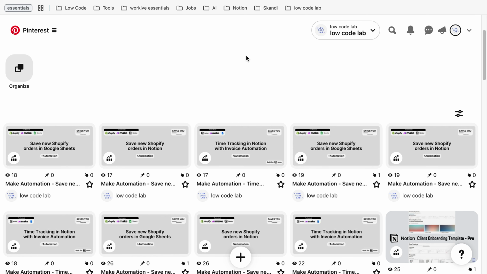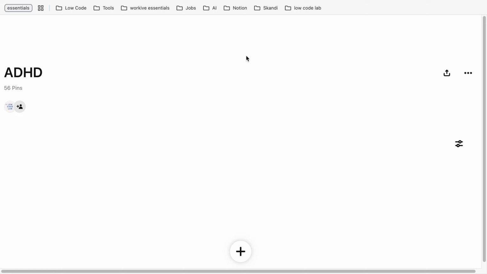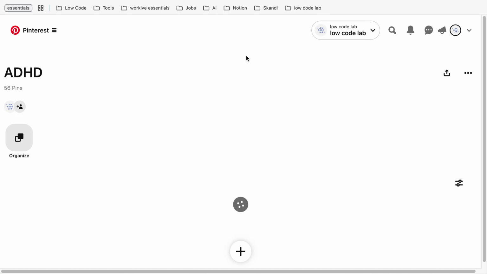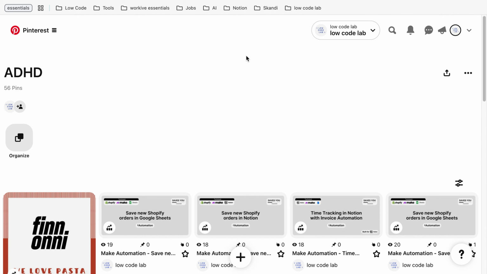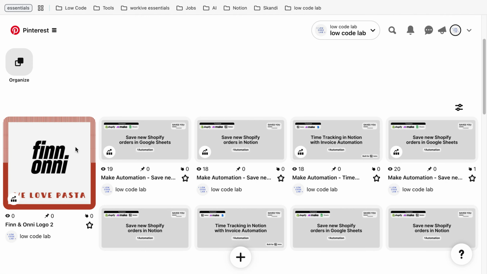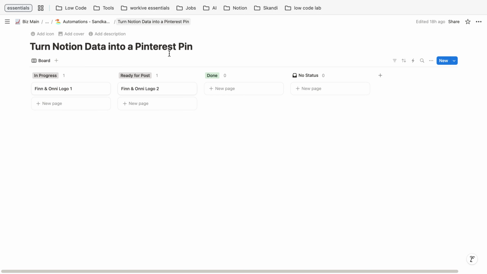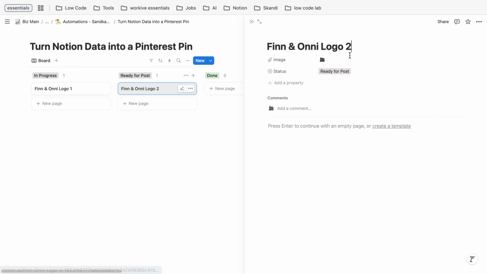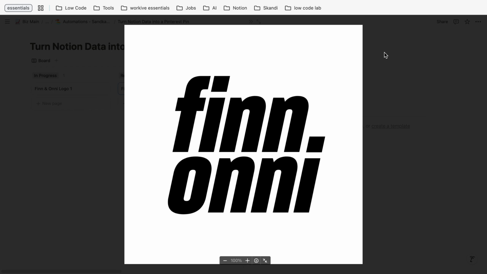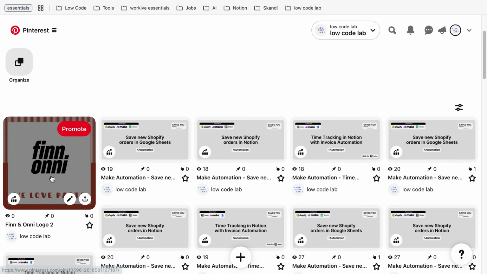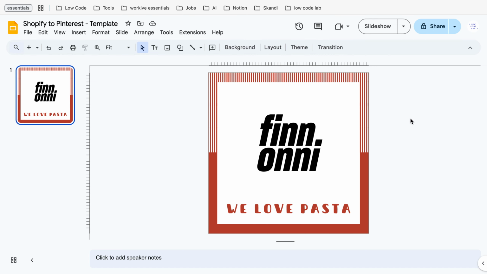So if we now go back to Pinterest and click refresh, we should now see a nice post. And after it loaded, the post should be there. And voila, this is the post. You might be wondering, well, the picture in the Notion database was only the Finadoni logo, there was nothing around it. Yeah, exactly. That's what we're doing with the template in Google Presentations. So let's get started.